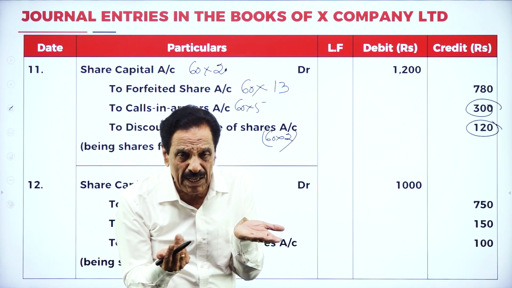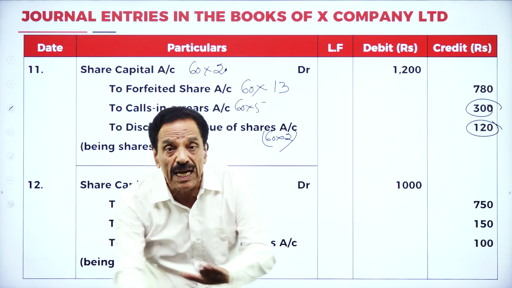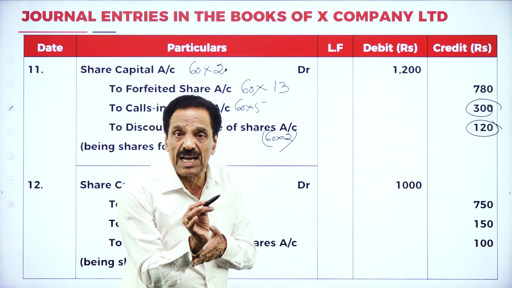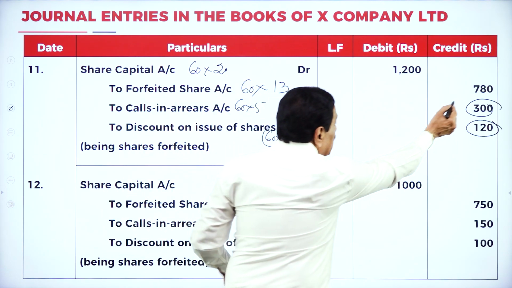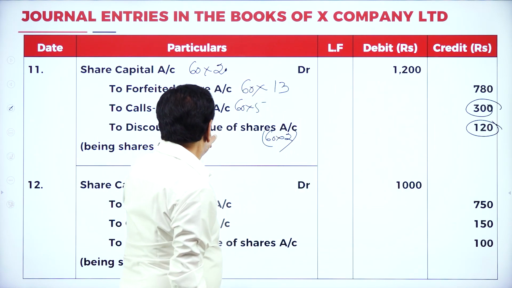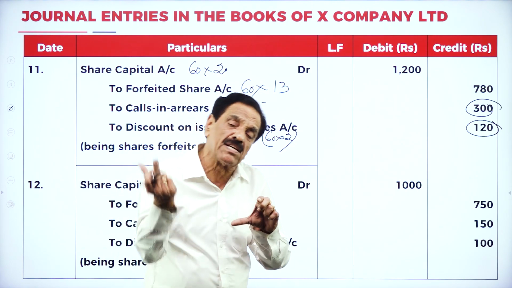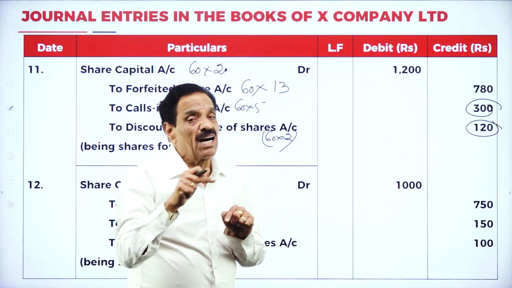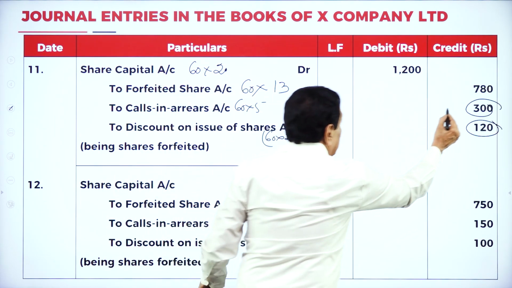He fails to pay. Now the company has the power to cancel the share. How many shares are you going to cancel? 60 you are going to cancel. 13 into 60, 780 has been paid. But he could not pay another 5 rupees, on the second and final call. This 300 he could not pay.